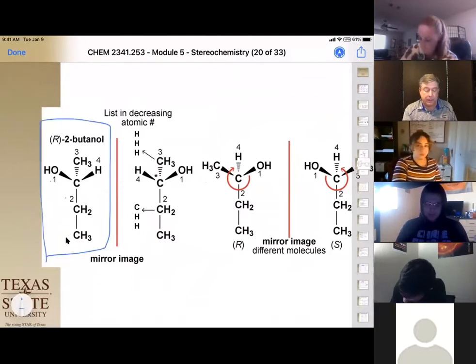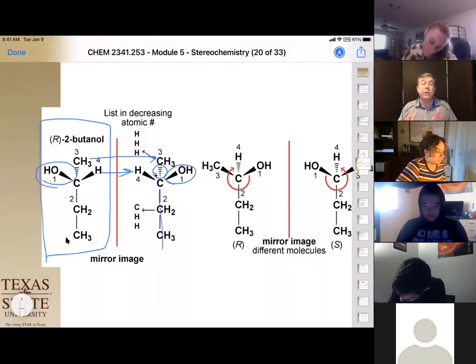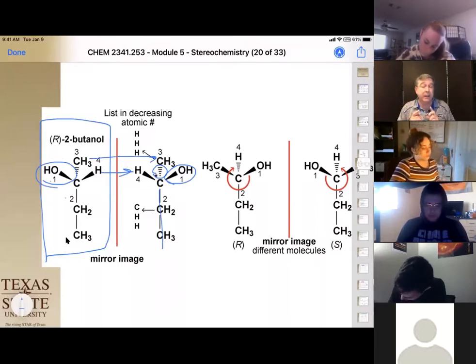And the way it's drawn, we want to make it a mirror image of it. So we're going to start with our mirror plane, and we're going to hydrogen first. The methyl group has a dashed wedge. The OH has a solid wedge, and our ethyl group goes down. Okay, so now we've created our mirror image. In theory, it should be the other half of our enantiomer. And in theory, it should also be the S isomer.